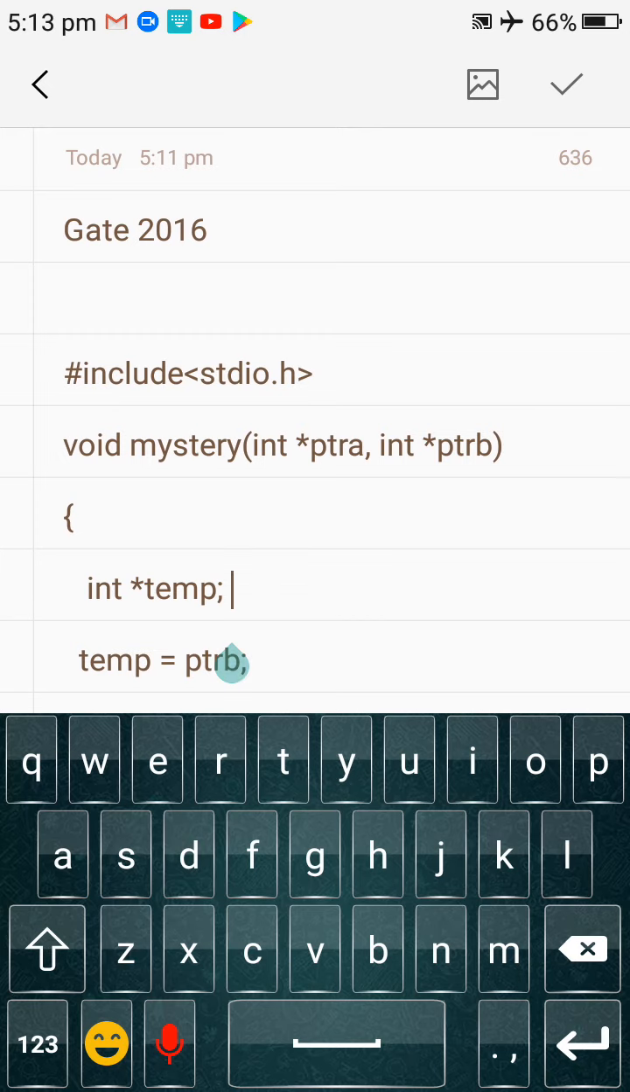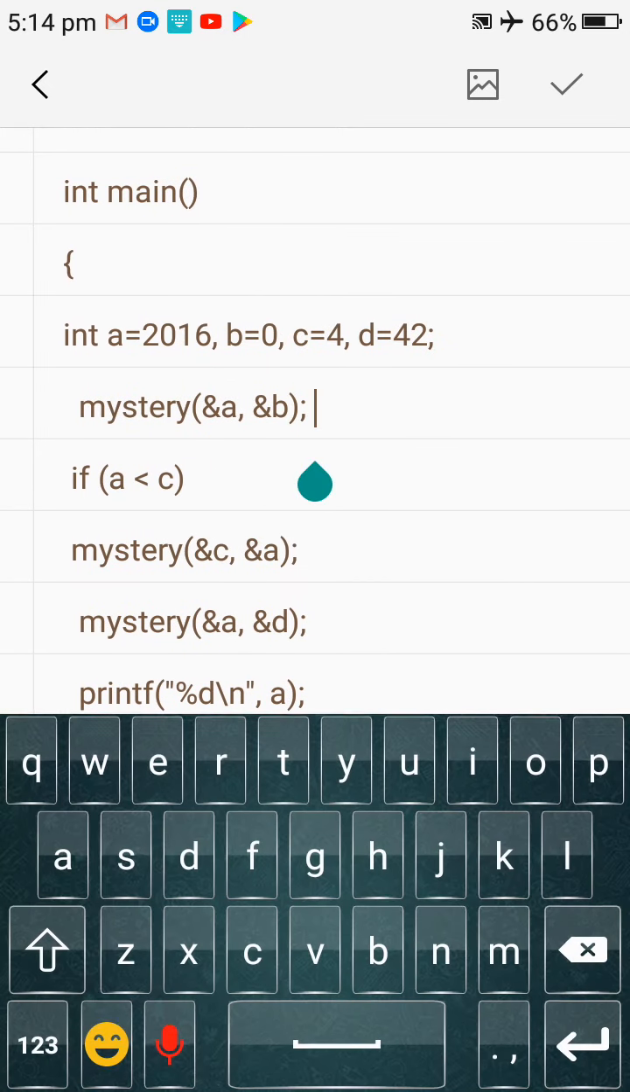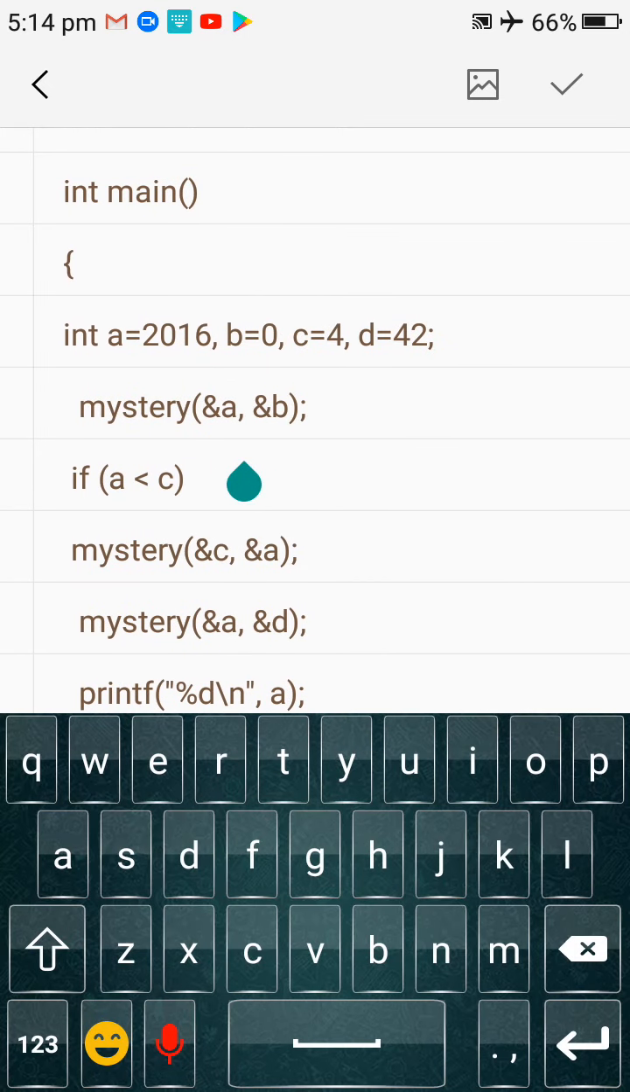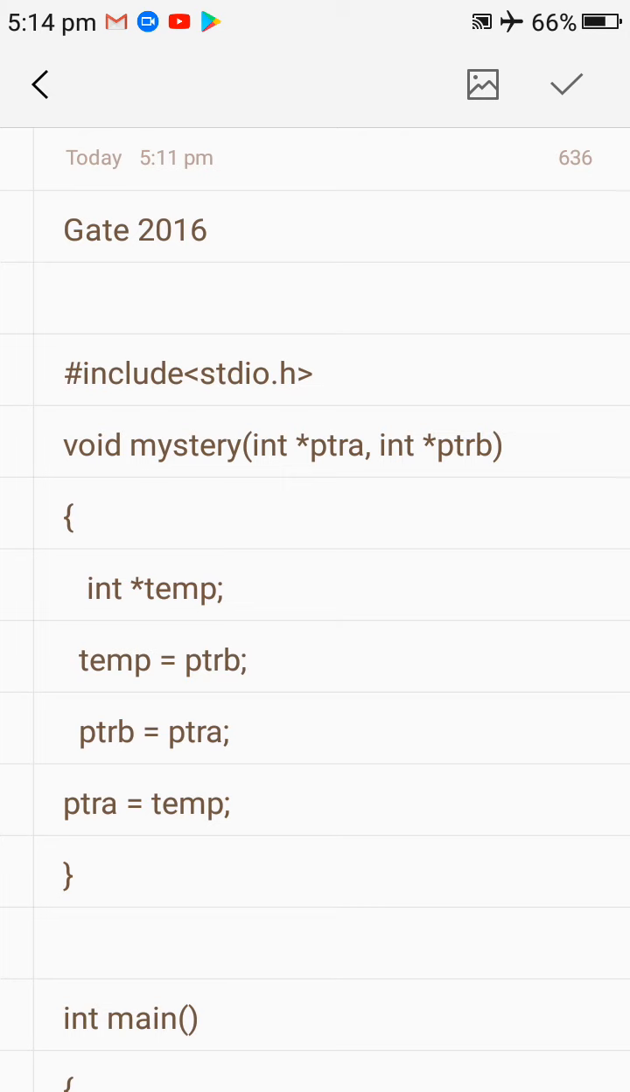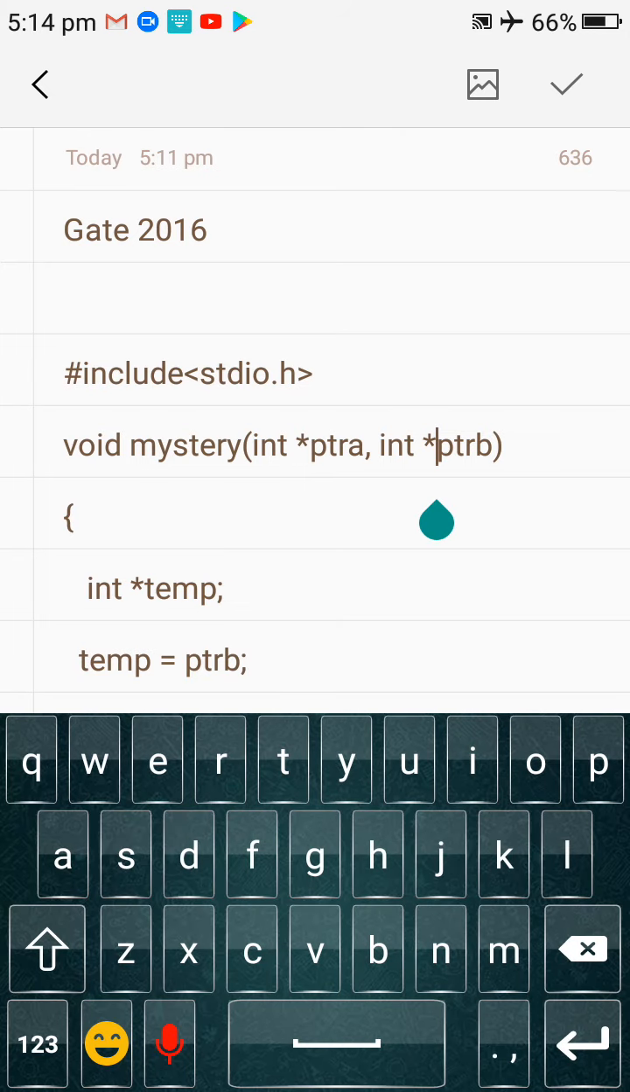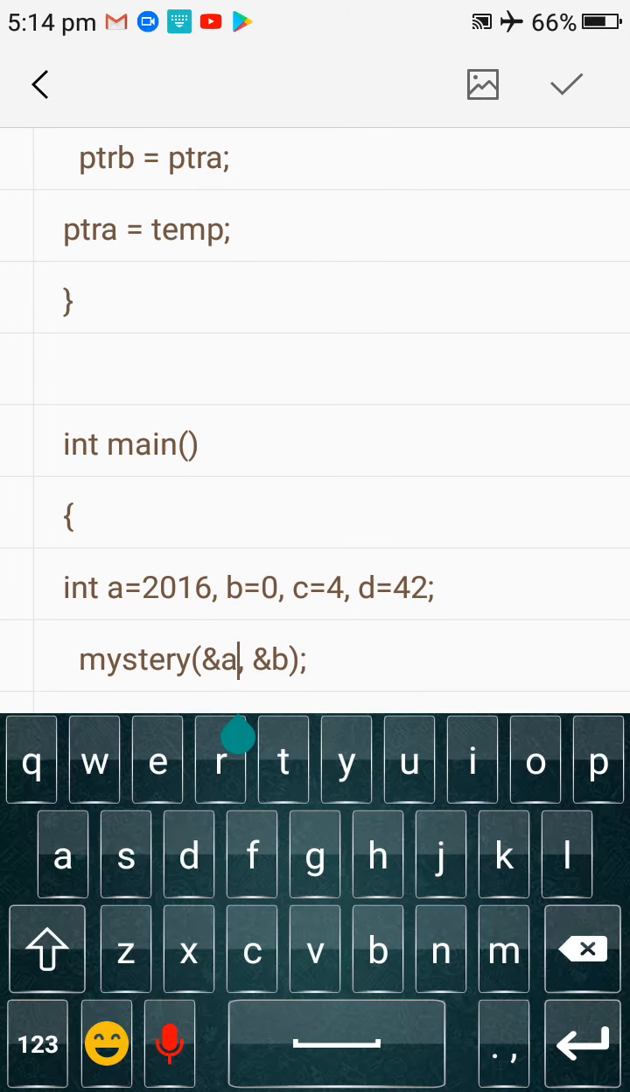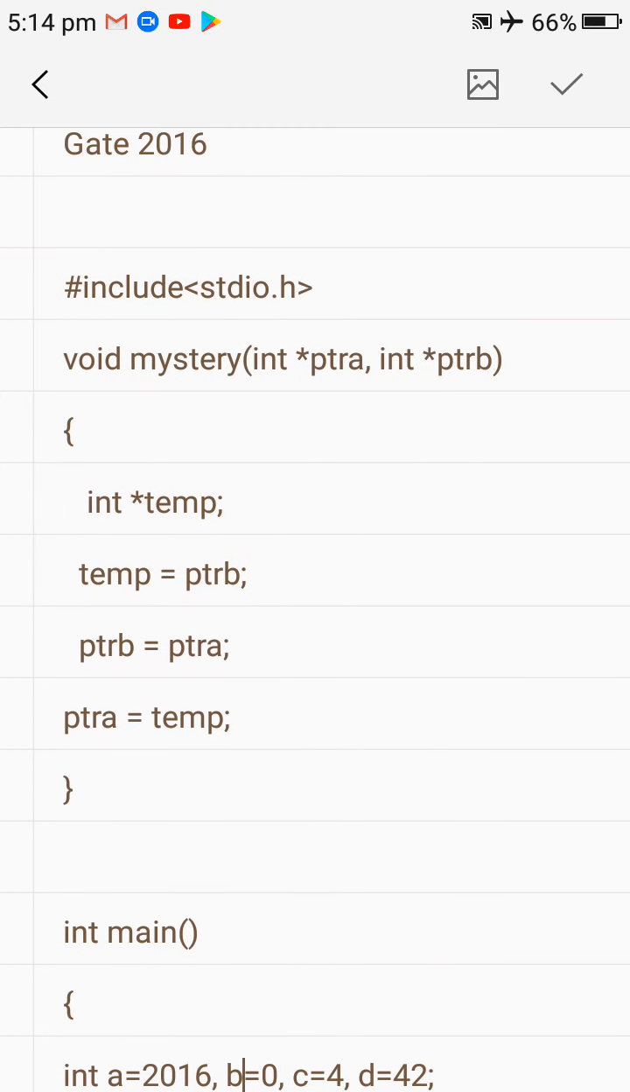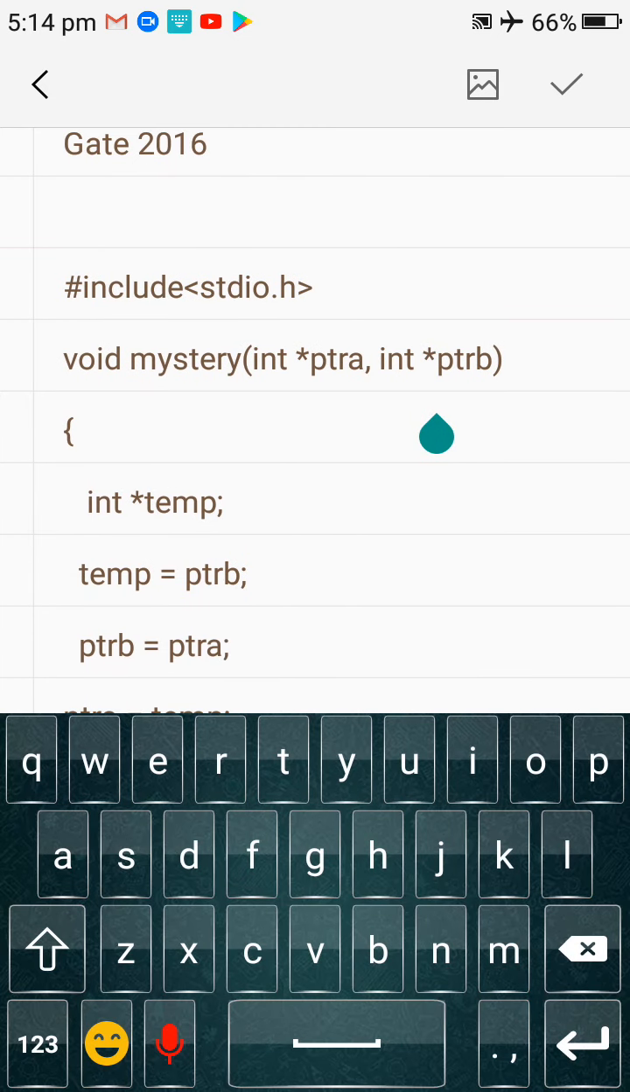The definition of the mystery function is here, and we are calling mystery with address of a and address of b. We are calling this function by address because we have taken pointer variables as arguments in mystery, so there is a need to call by address. Here we are passing address of a, and here address of b, so the addresses of a and b will appear here.